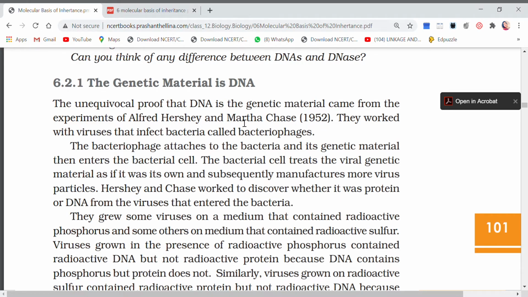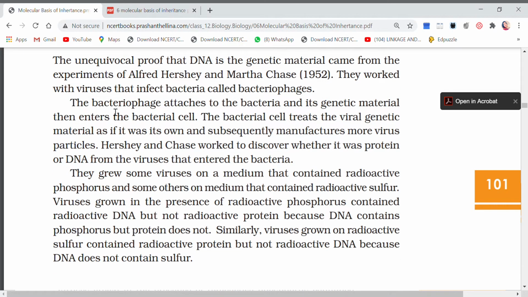The name of the virus which infects the bacteria is bacteriophage. Bacteriophage attaches to the bacteria and its genetic material then enters the bacterial cell.